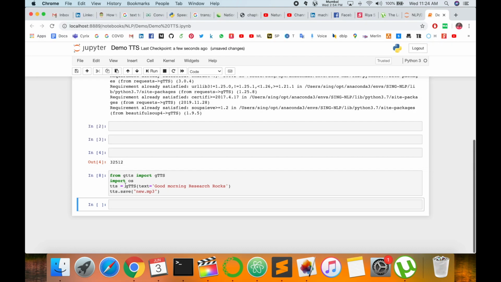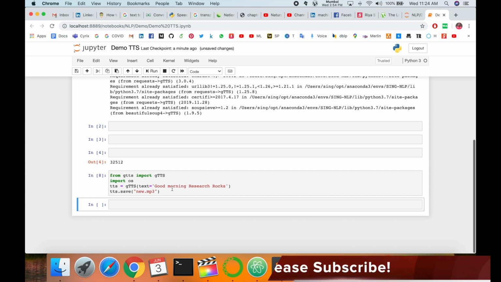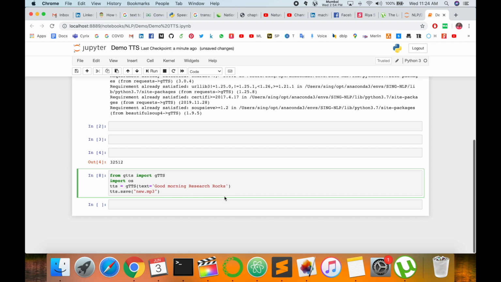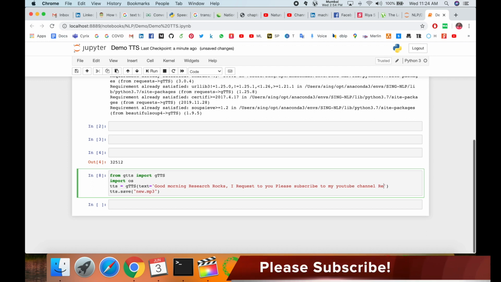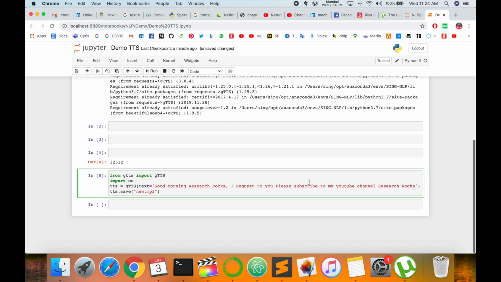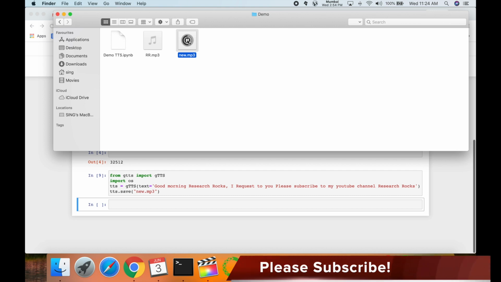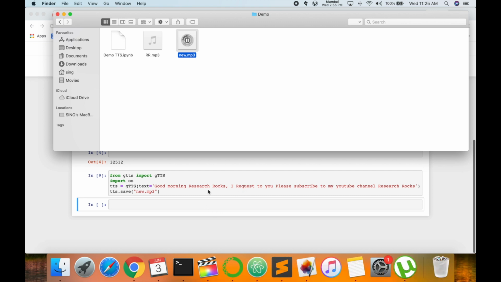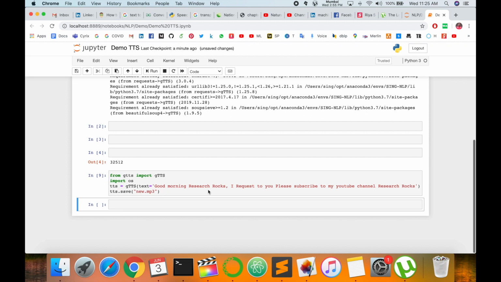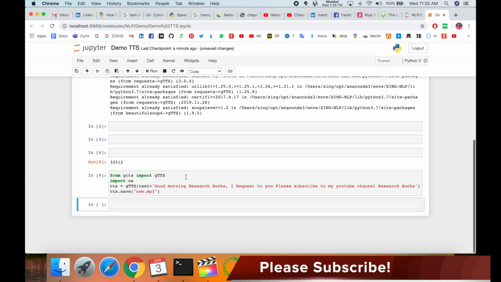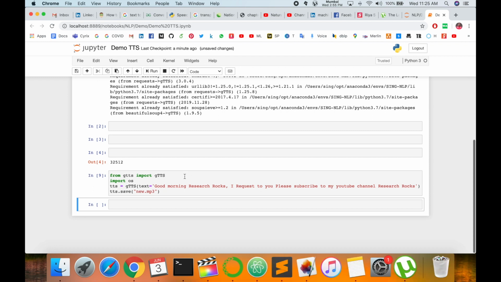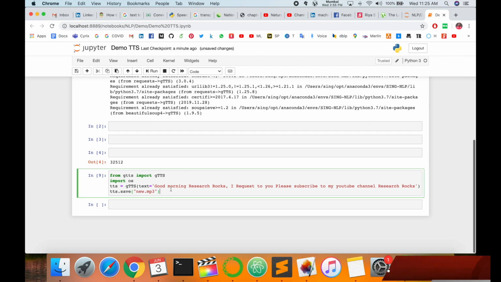It's very simple, only 4 lines of code, and you can convert whatever you want in this particular text data. Suppose for example, good morning research rocks, and I type here, I request you please subscribe to my YouTube channel research rocks, and then execute this code. The file is converted. Good morning research rocks, I request you please subscribe to my YouTube channel research rocks. It's very helpful for programmers, and with only 4 lines of code you can convert whatever you want to a speech format. So this is a speech format in the English language.